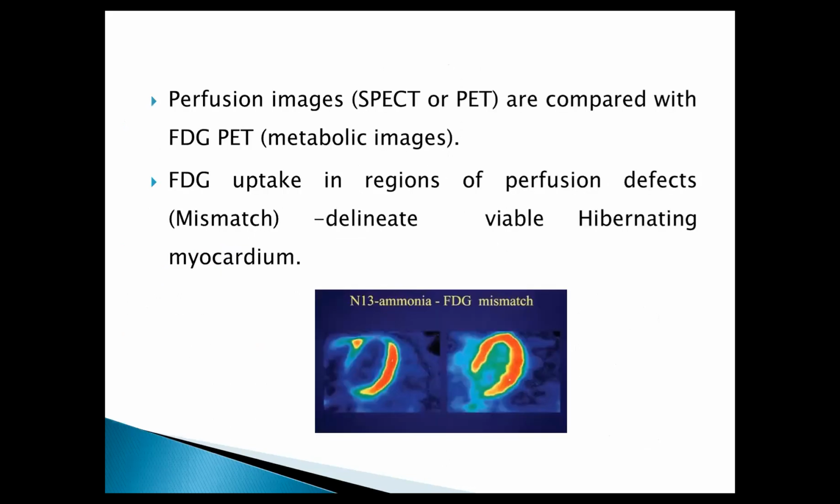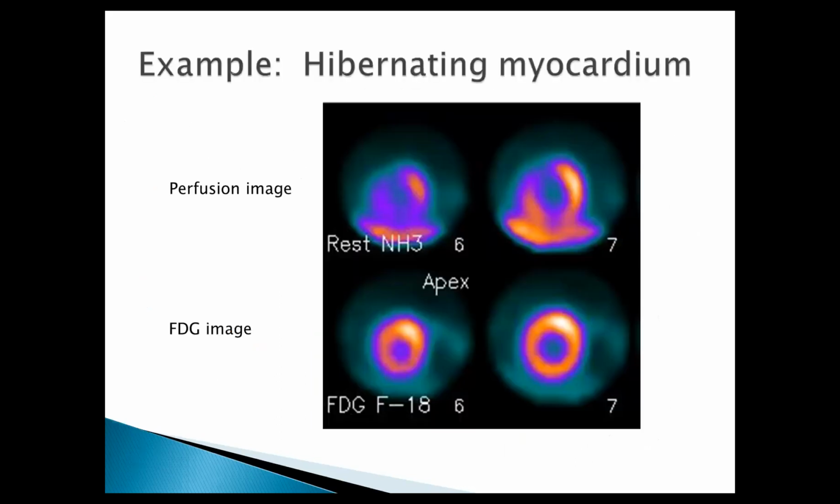For interpretation, perfusion images are always captured first, then the area of the perfusion defect is traced for metabolism. The FDG images are not viewed separately because they can show fallacious results. FDG uptake in the region of perfusion defect, commonly called a mismatch defect, is indicative of viable hibernating myocardium.